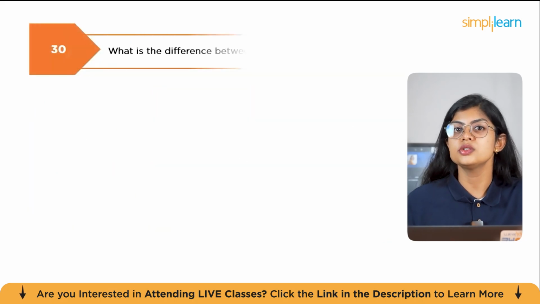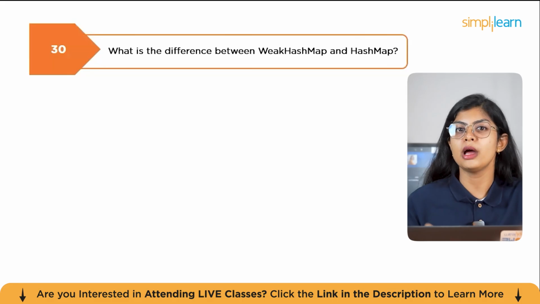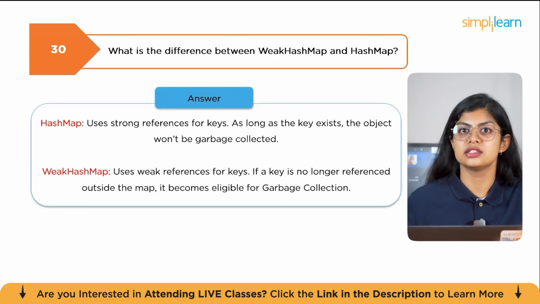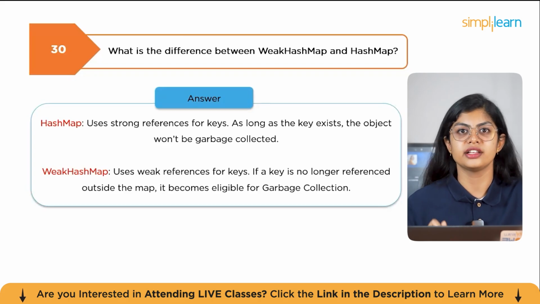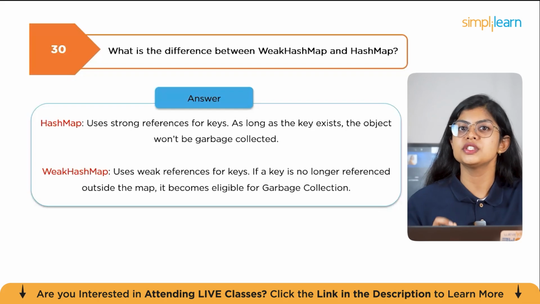The last question is, what's the difference between WeakHashMap and HashMap? HashMap uses strong references for keys. As long as the key exists, the object won't be garbage collected. Whereas WeakHashMap uses a weak reference for keys, so if a key is no longer referenced outside the map, it becomes eligible for garbage collection.